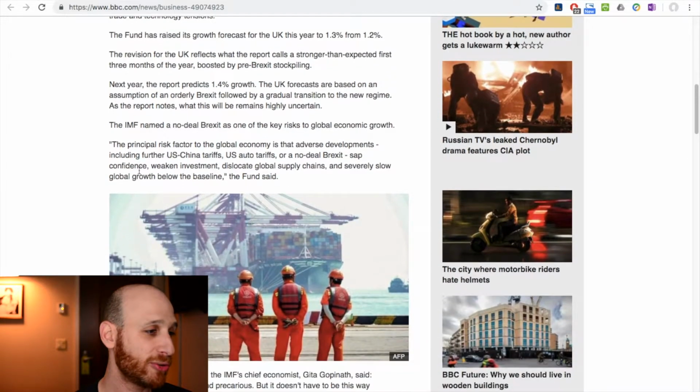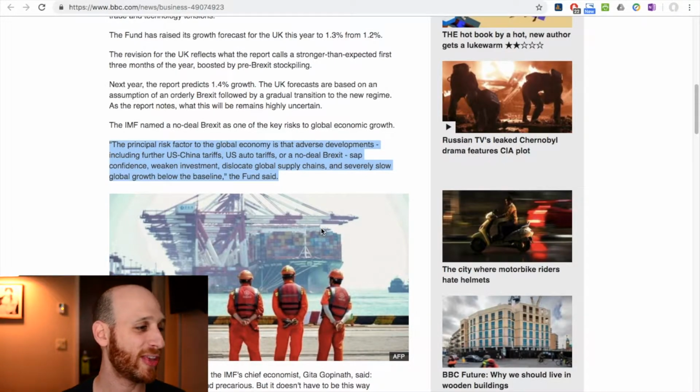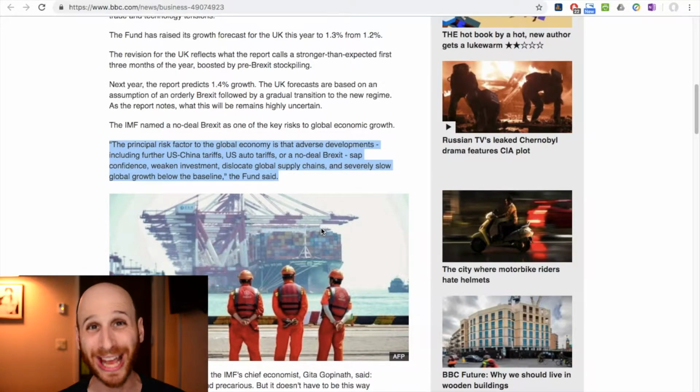And if we scroll down here, in this paragraph, which might be useful to include in some of your responses, it says the principal risk factor to the global economy is adverse developments, so negative developments, including further US-China tariffs, that US-China trade war, the possibility of each country imposing tariffs on each other's products and reducing global world trade, US auto tariffs, or a no-deal Brexit. Brexit is Britain's move to leave the EU, which has been voted for in Britain, but it's been a very challenging process to try and organise it.